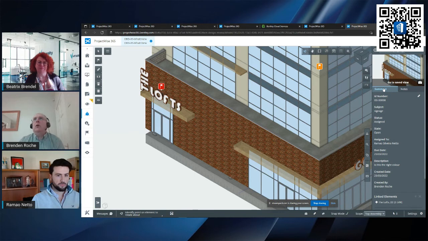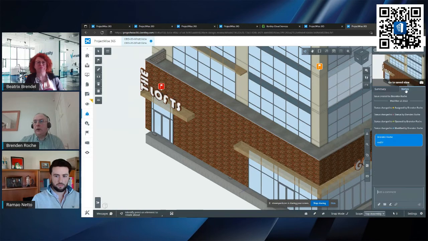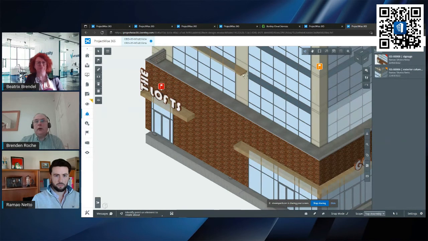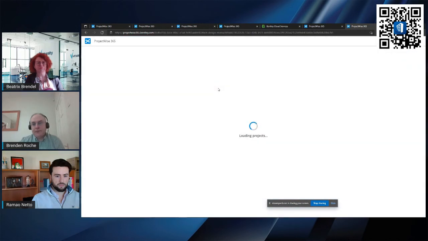So when you edit or update an issue, you have to reassign it back to somebody else to let them know that you have amended or updated the issue, so that the audit trail is kept up to date, etc. Let me see if I can go back to here, and I'll just refresh the page and see what's going on.